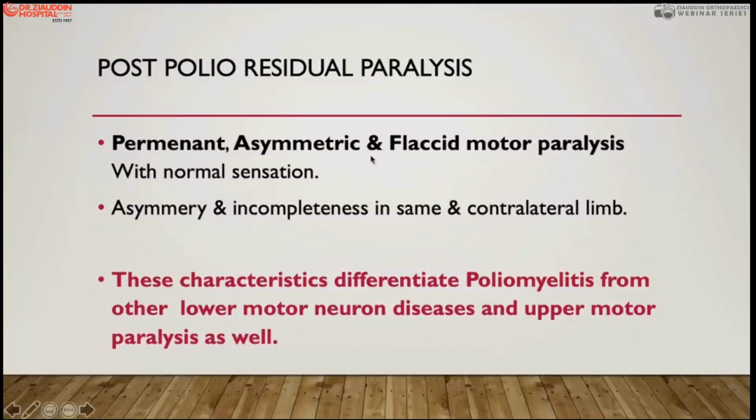Paralysis in poliomyelitis is permanent. It is asymmetrical and mostly flaccid with normal sensation. This asymmetry and incompleteness occur in the same limb or in the contralateral limb. Both limbs are not equal in the paralysis, and it also differentiates from the lower motor neuron paralysis of other diseases and the upper motor neuron. Asymmetry and incompleteness are the classical findings of poliomyelitis. These two things differentiate it from other diseases.